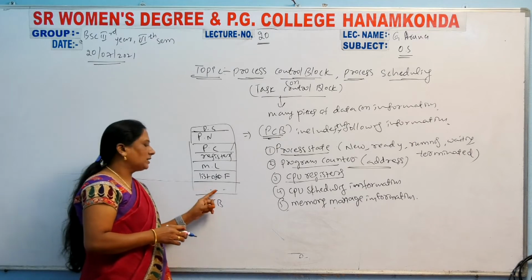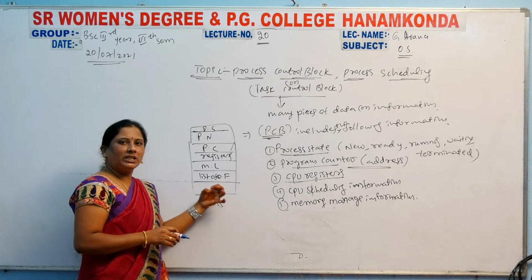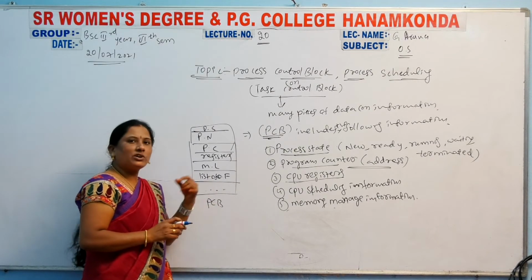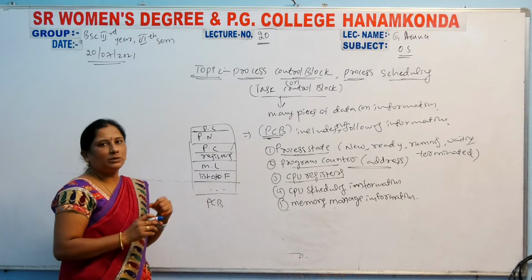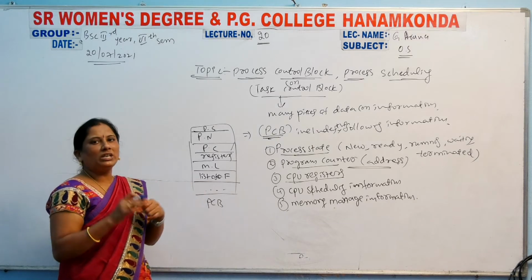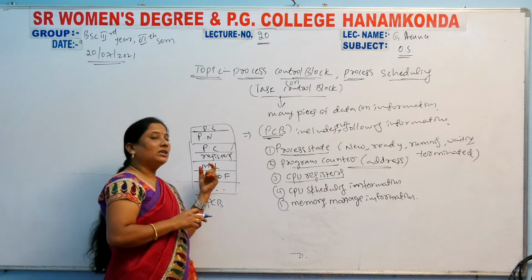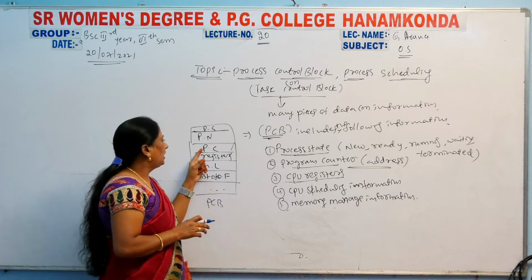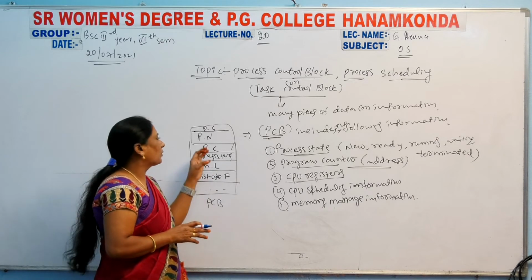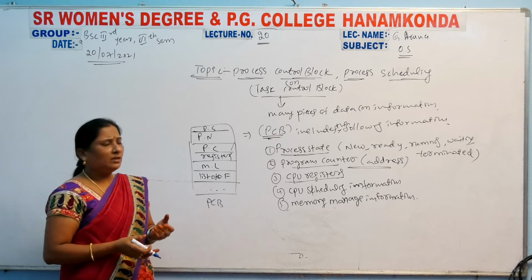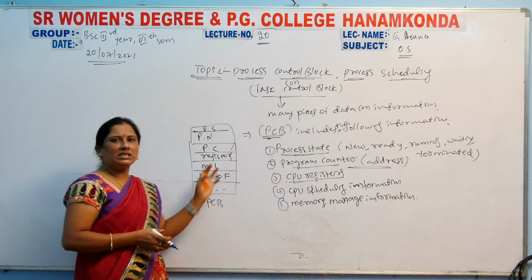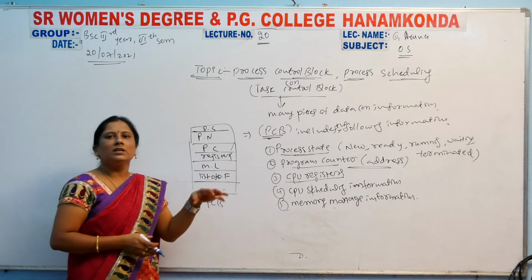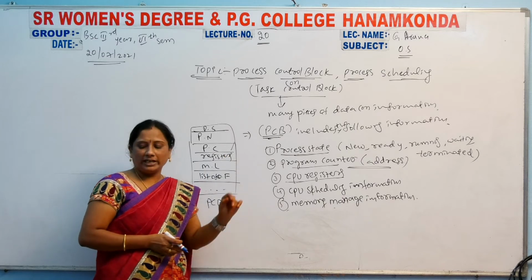So PCB means it stores any kind of data. Either the list of open files can be stored in that PCB, so the list of total files can be stored here. Then memory limits can be stored here, then registers, then program counter. Program number can be stored, then program state. So these are all we have discussed just now. Like that, the process information can be available in the PCB.